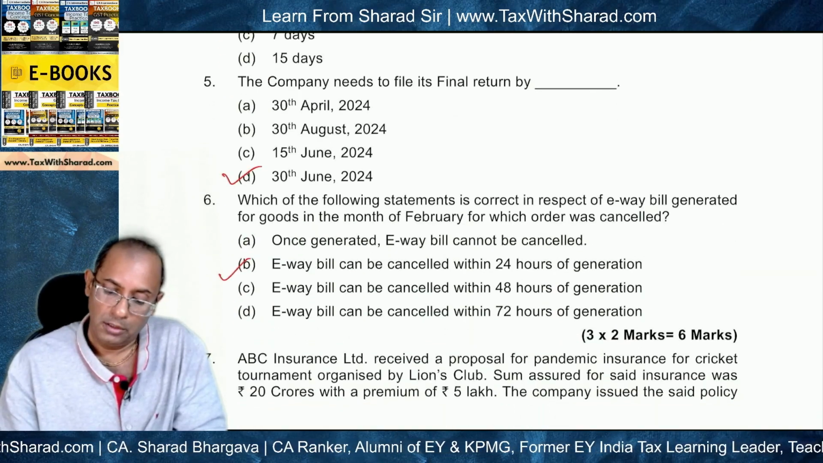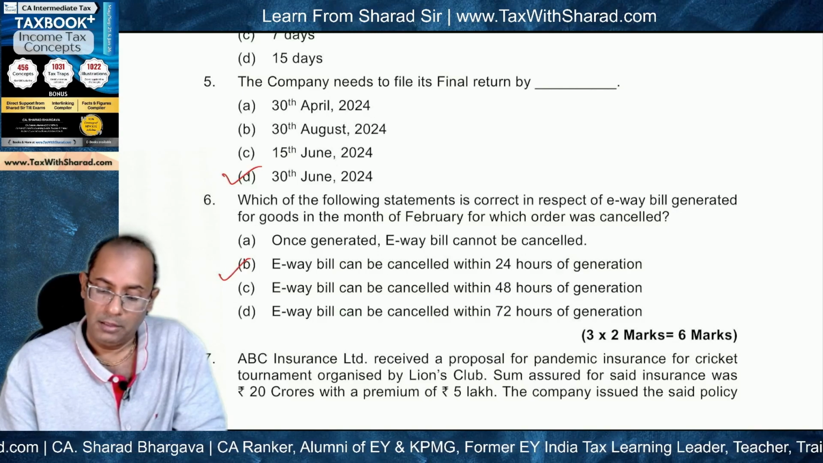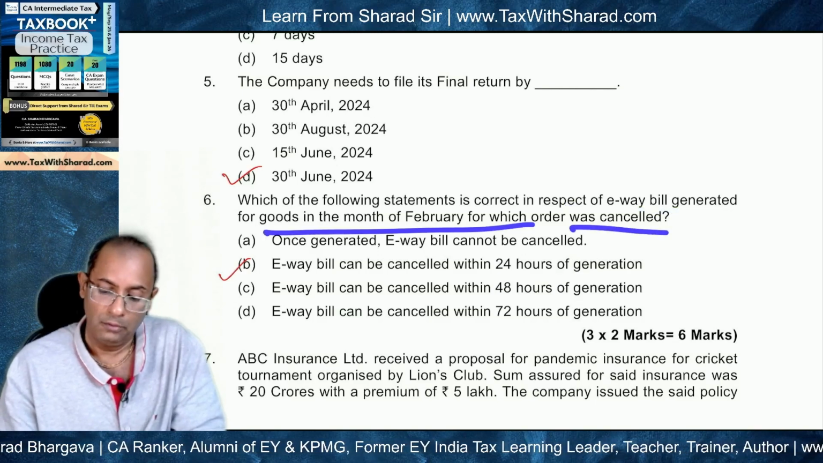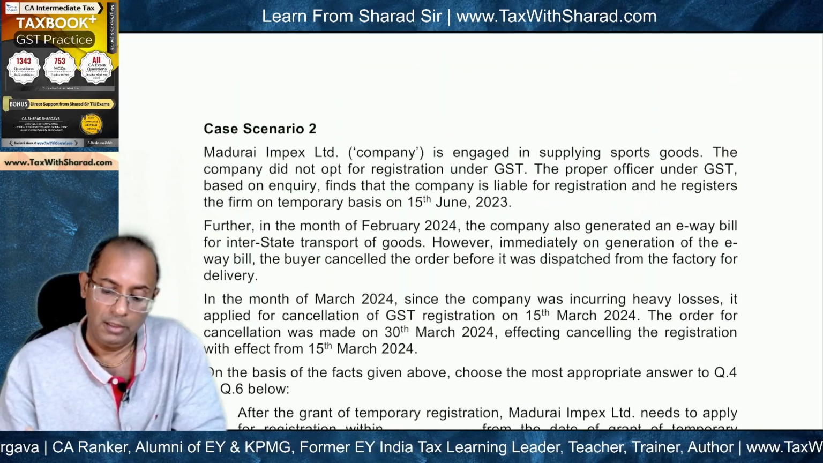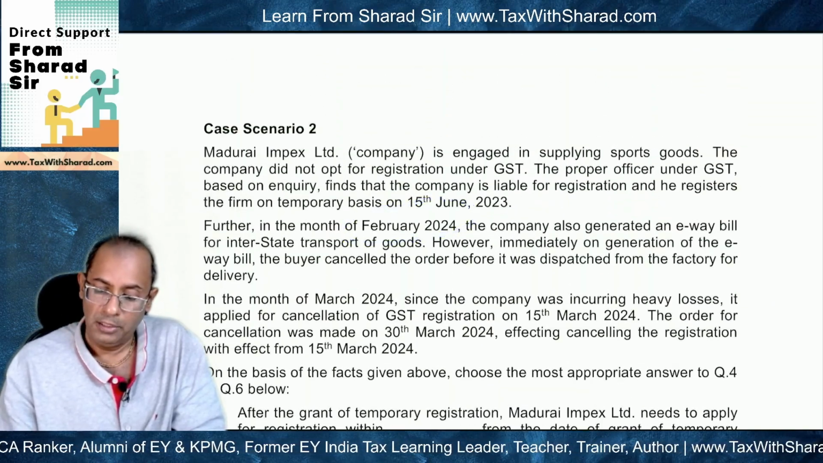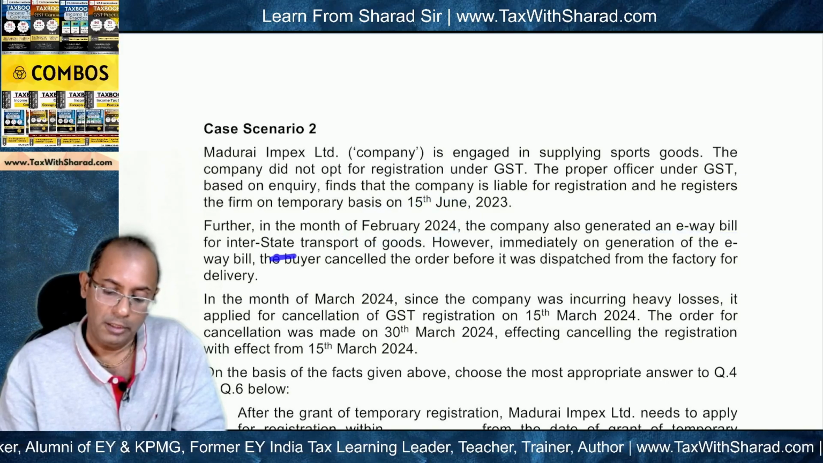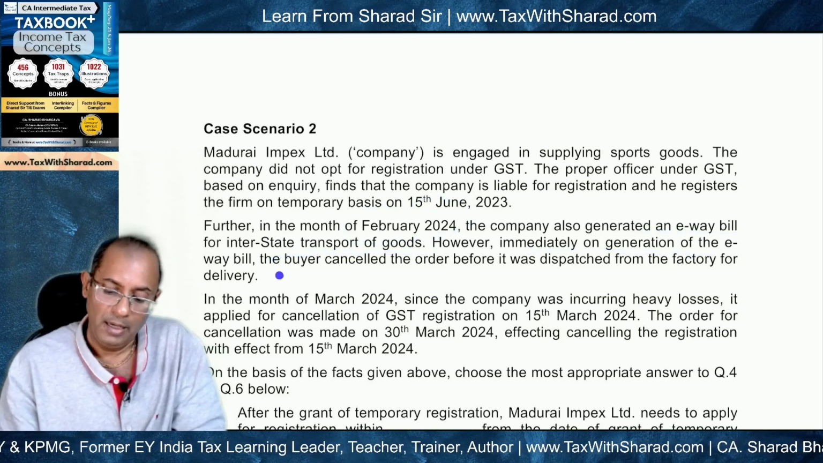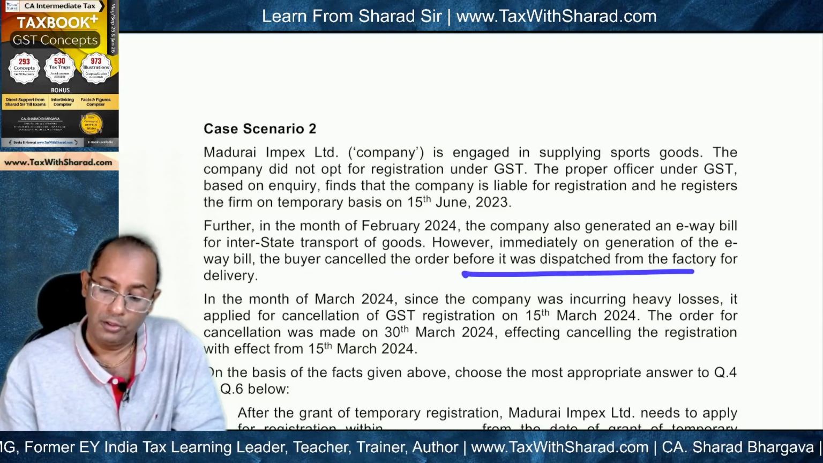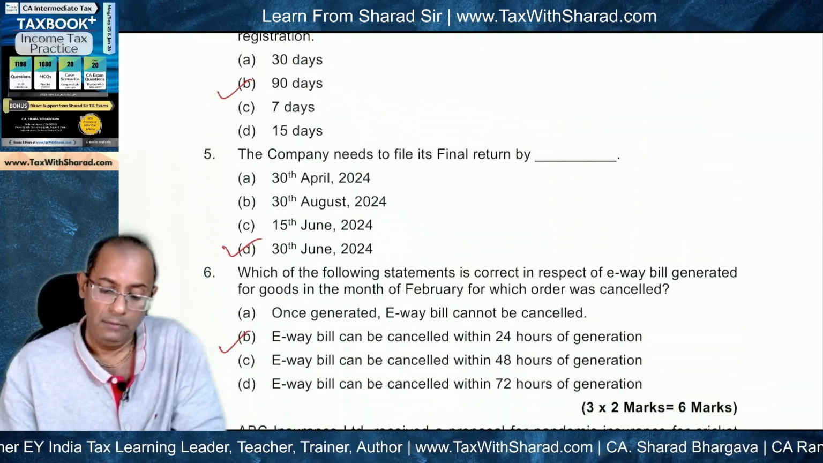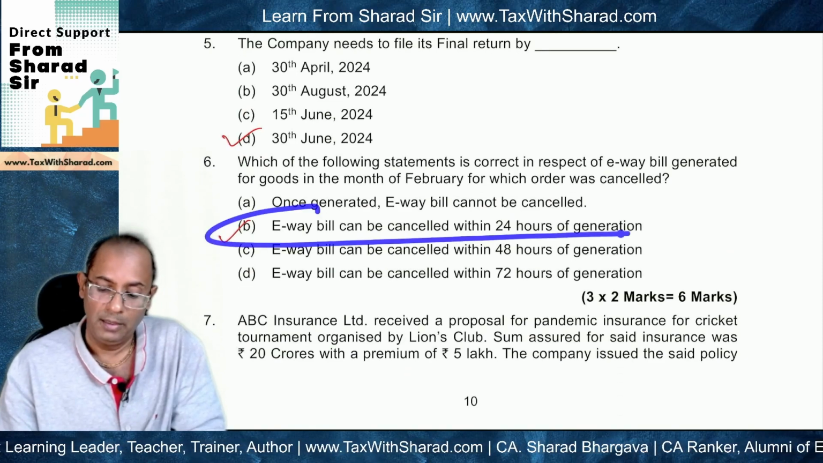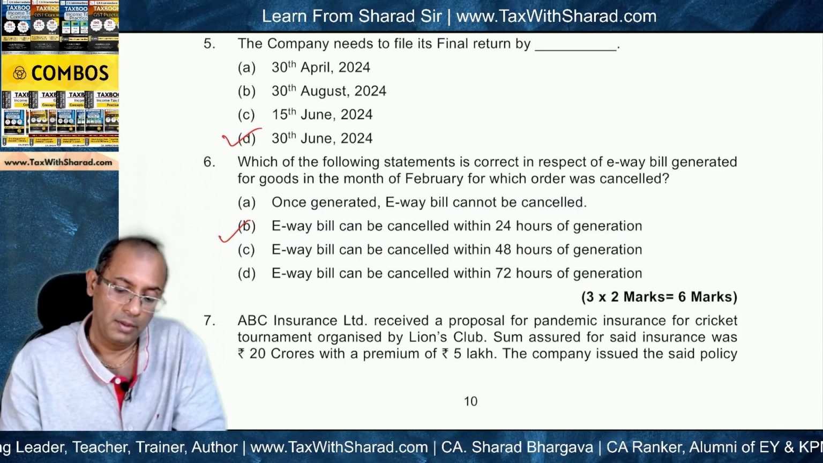The next question is, which of the following statements is correct in respect of e-way bill generated for goods in the month of February for which order was cancelled? In the question it is given that in February, the company generated e-way bill for interstate transport of goods. However, immediately on generation, the buyer cancelled the order before it was dispatched from the factory. So e-way bill needs to be cancelled. And the correct answer is e-way bill can be cancelled within 24 hours of generation.